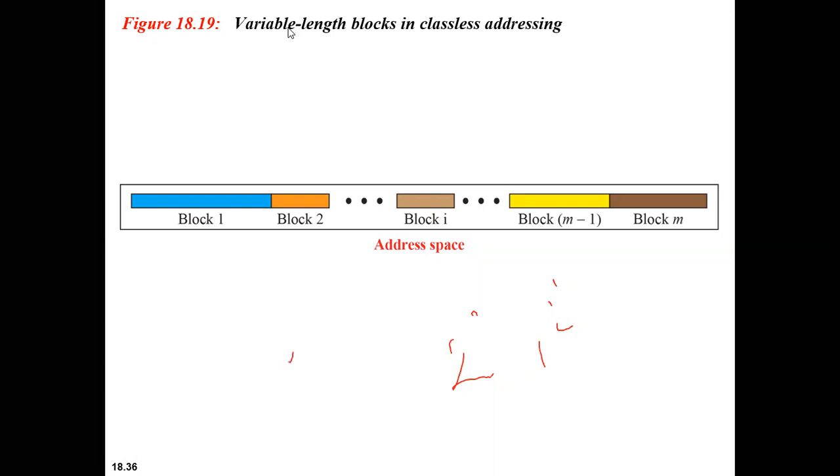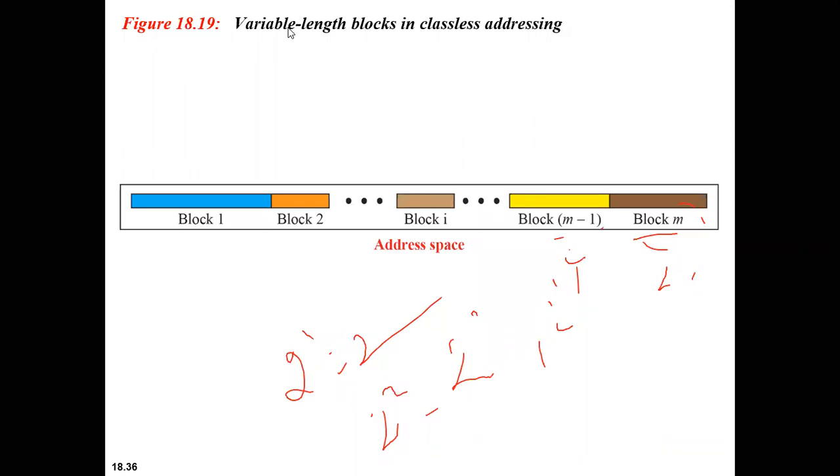So for example, 2 power 1 is 2. So this block can be of size 2 bits. This block can be of size 2 power 2, that is 4 bits. Something like this. So it should be a power of 2. Is this concept clear? So this is all about the variable length blocks in classless addressing.